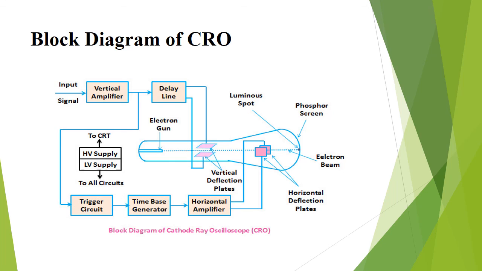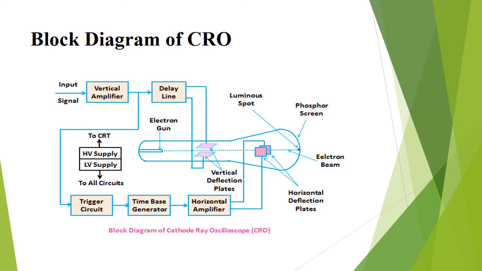Next, the time-base generator. It is used to generate the sawtooth voltage required to deflect the beam in the horizontal section. Horizontal amplifier. It is used to amplify the sawtooth voltage before it is applied to the horizontal deflection plates. Trigger circuit. This is used to convert the incoming signal into a trigger pulse so that the input signal and the sweep frequency can be synchronized.